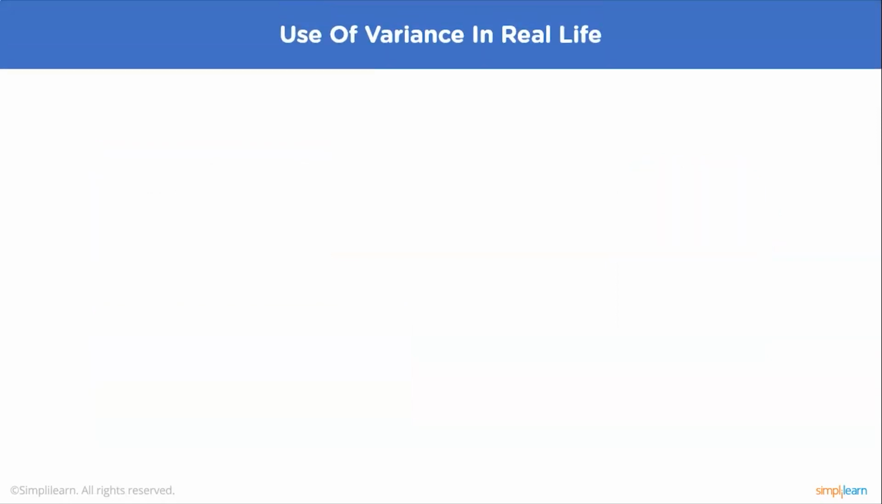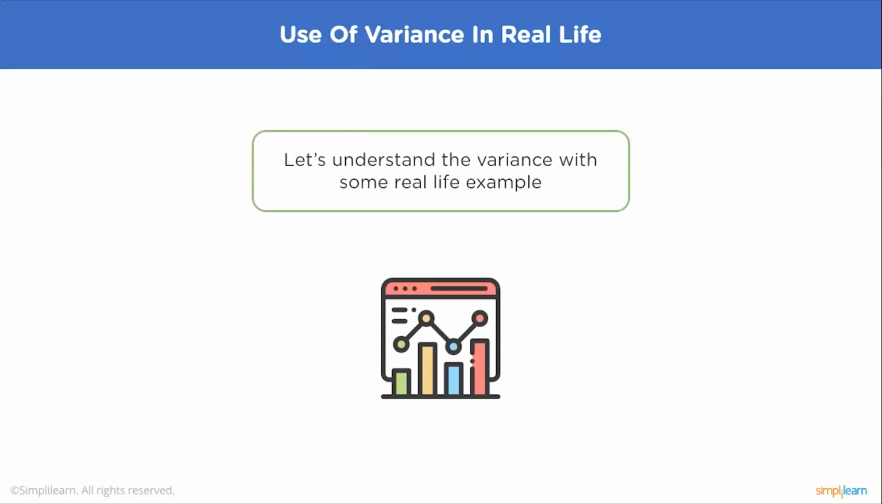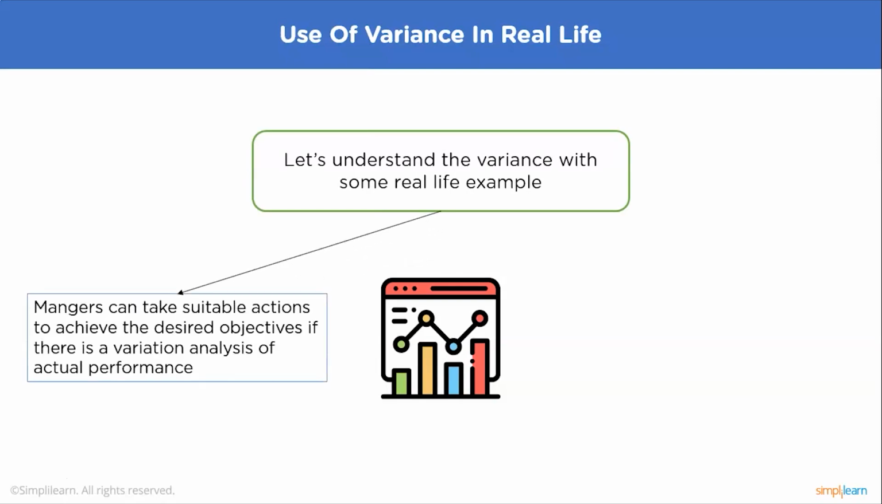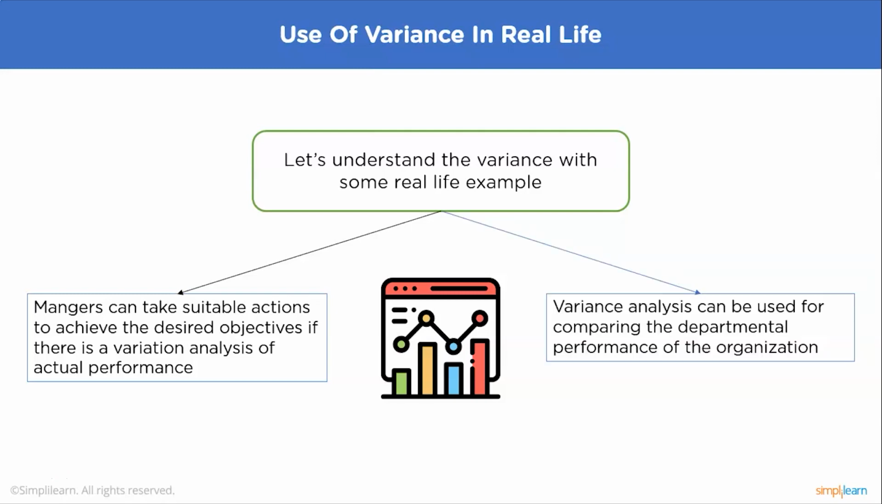Let's see some examples where variance is used in real life. In a real-life situation, managers can take suitable actions to achieve the desired objectives if there is a variation analysis of the actual performance. You can compare the variation of the performance in different quarters against the mean of the performance of all the employees. The second example you can think of is the analysis of the performance of different organizations.